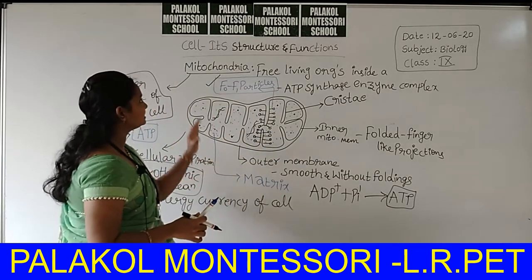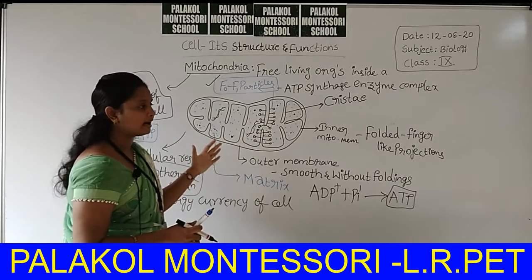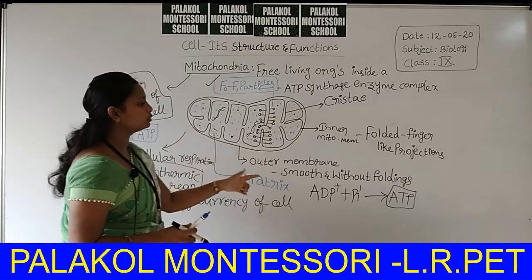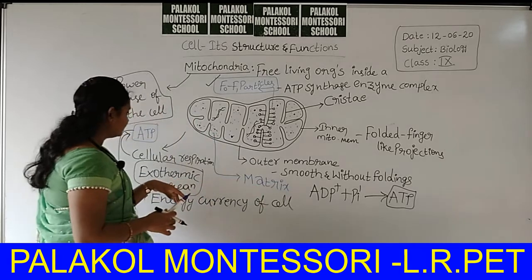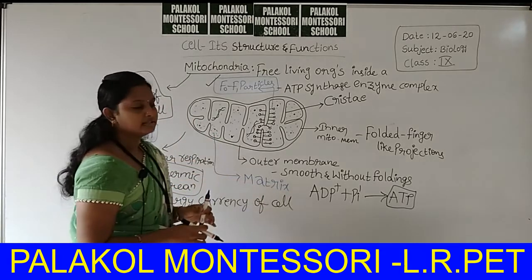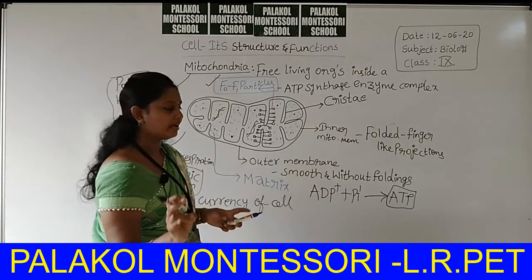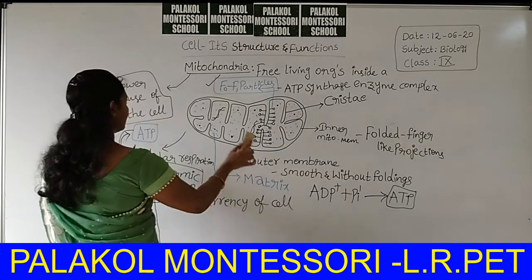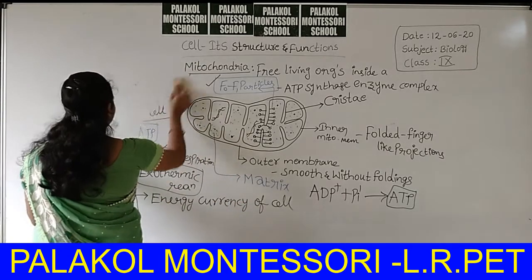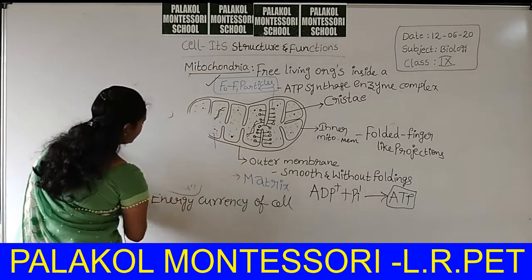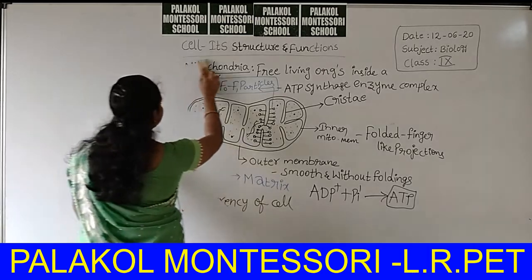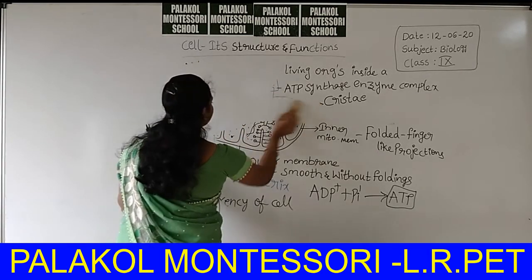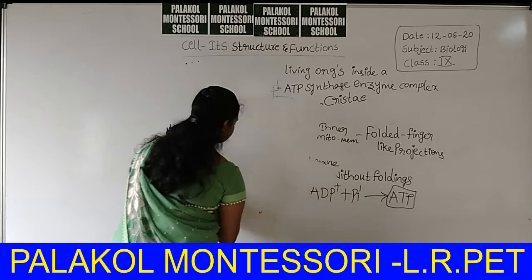Is it clear? This is nothing but mitochondria. Mitochondria's function is cellular respiration and release of ATP. This is about mitochondria. Next one, chloroplast.